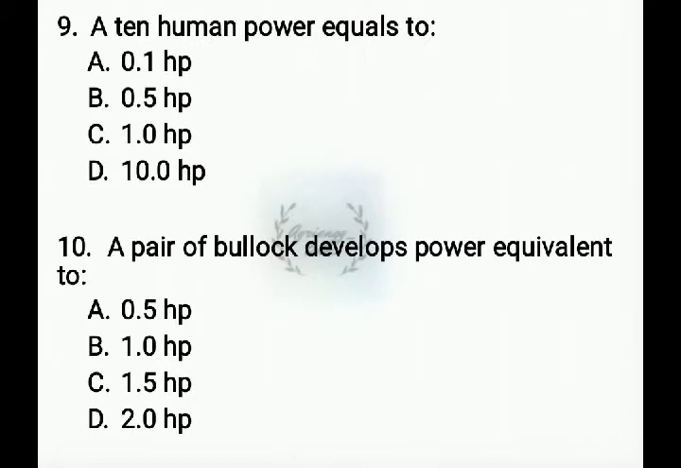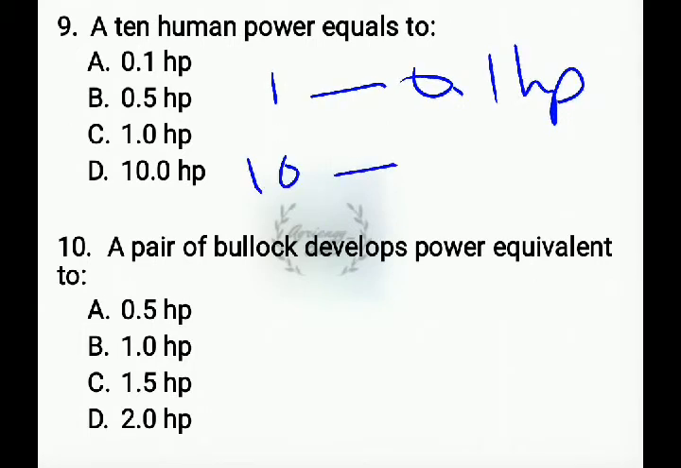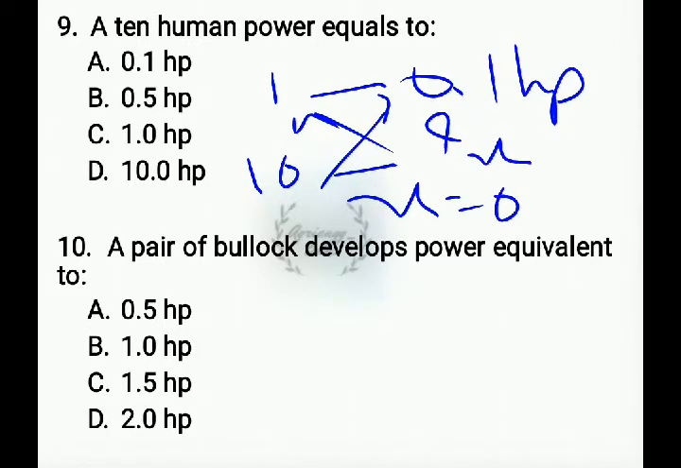Next question. 10 human power, where 1 human power equals 0.1 HP. For 10 human powers, how much is it? Then we can cross multiply this. If we take x equals 0.1 into 10 by 1, that is equal to 1 HP. 10 human powers equals 1 HP.